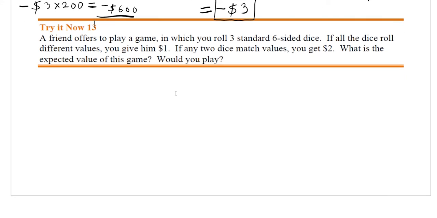A friend offers to play a game in which you roll 3 standard 6-sided dice. If all the dice roll different values, you give him $1. If any 2 match values, you get $2. What is the expected value of this game, and would you play?